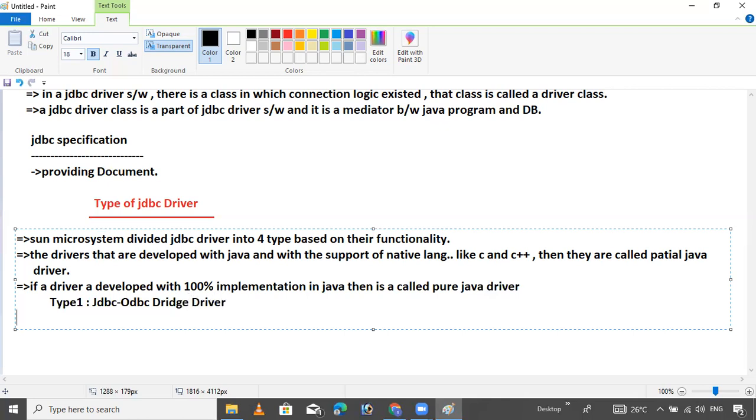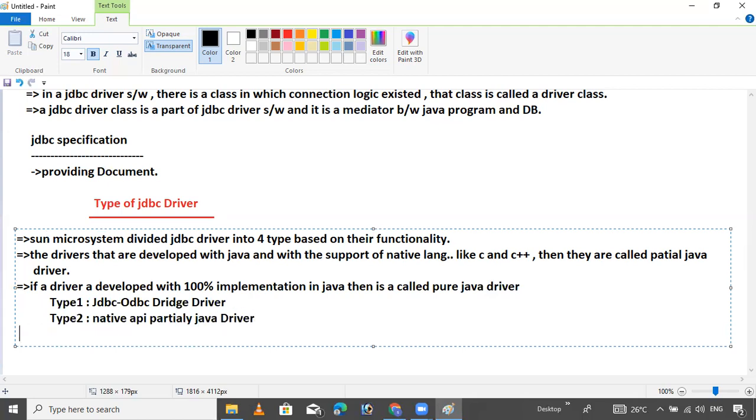Now, from Java 8 onwards, type 1 driver support is removed. Type 2 driver is native API. Why? Because it's a partially Java driver.